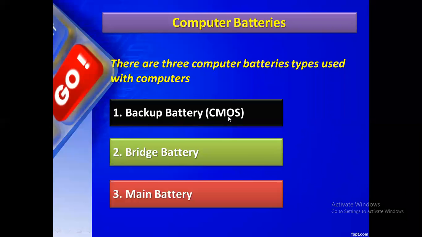Even though we completely switch off our laptop or our desktop computer, after a long time if you try to open it, it will show the proper information, that is time, date, everything. Or else every time we would need to set the time and date. Some computers you might have seen show the wrong time every time because the battery is not proper. Okay, next concept is bridge battery.